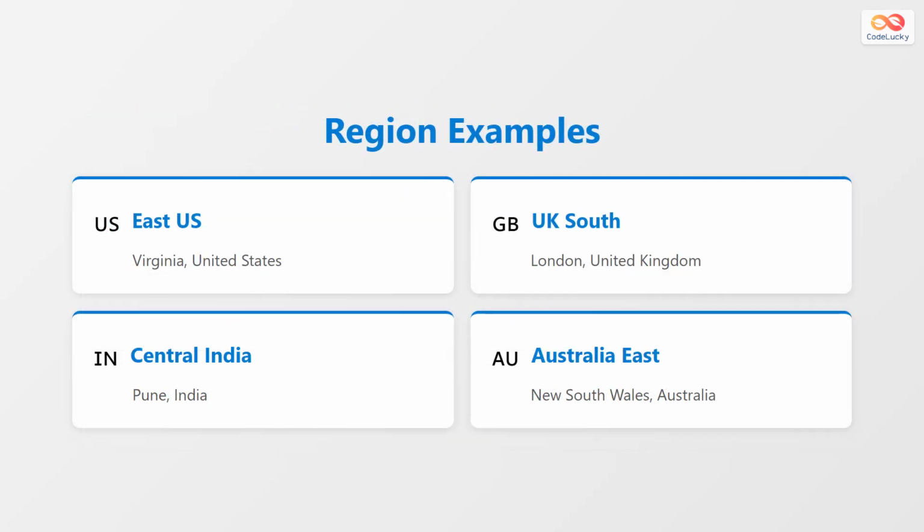Let's look at some specific region examples. East US is located in Virginia, United States. UK South is in London, United Kingdom. Central India is in Pune, India, and Australia East is in New South Wales, Australia. These regions are strategically placed to serve users across different continents and time zones.